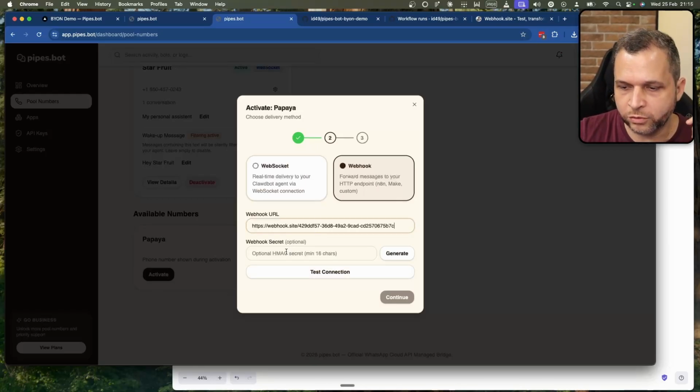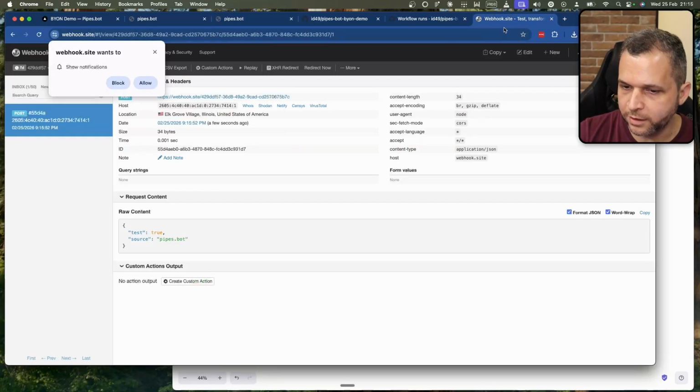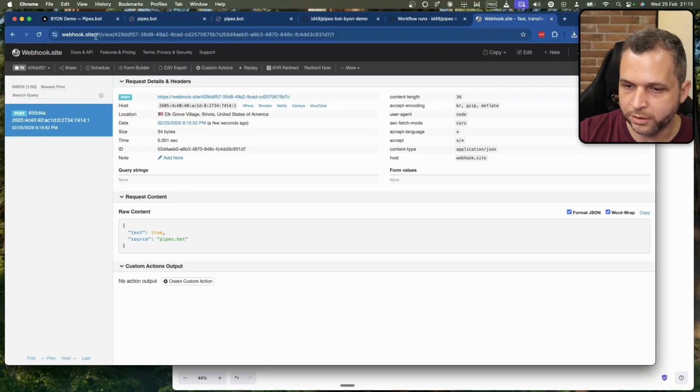I can also add a hash secret, so we can send a signature to show you that we changed or not the message that you just received. So there's no man-in-the-middle attack for your webhook. If I click test here, I can see back here on the webhook that we received webhook as a test.